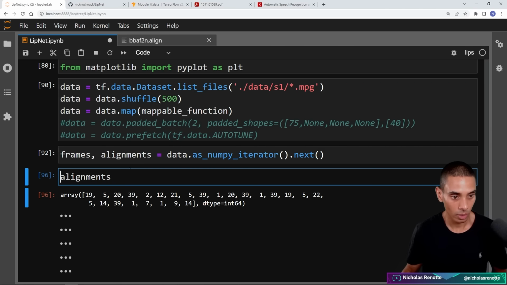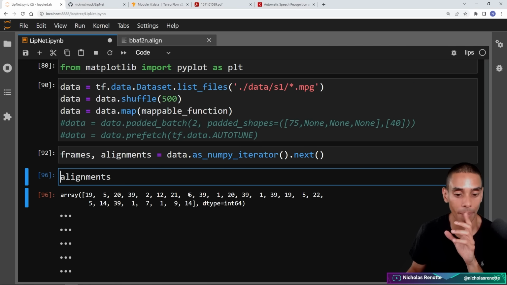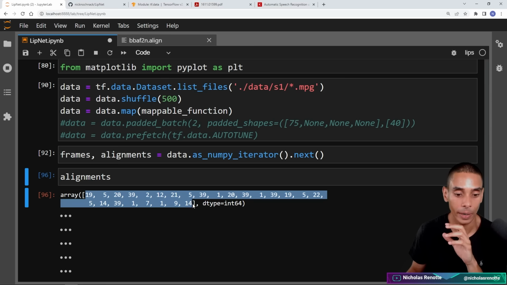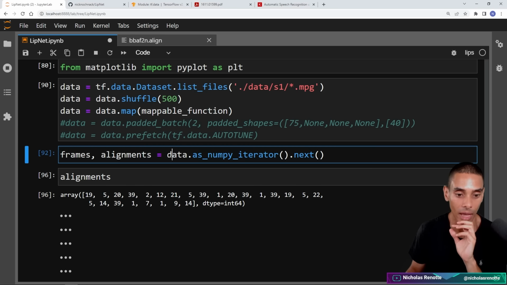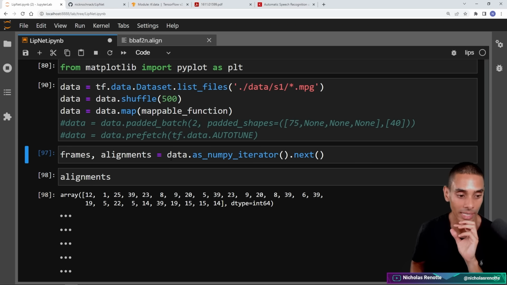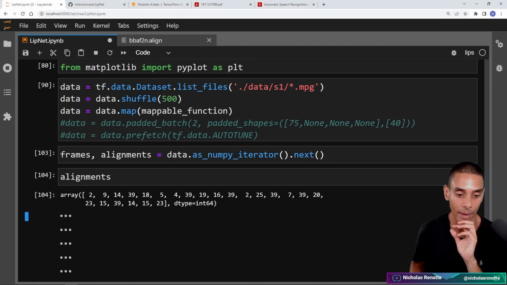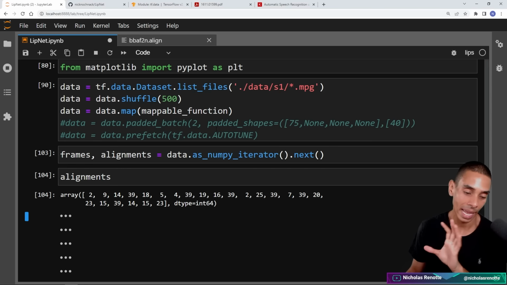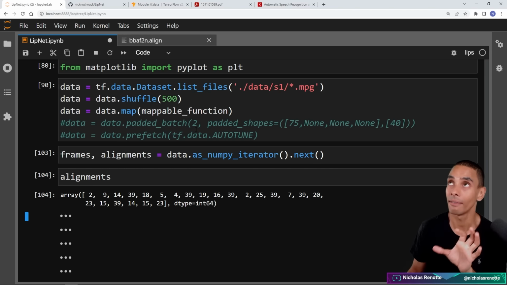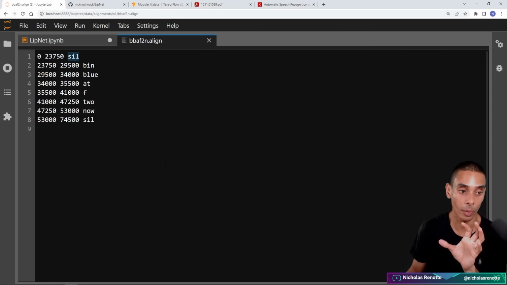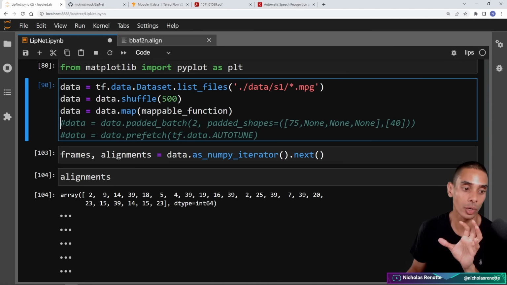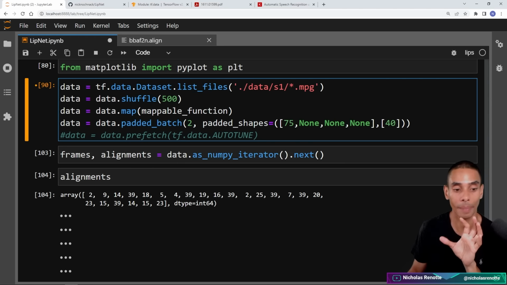Okay. So then what we want to do is we want to pad this out, because right now we're going to have variable lengths for each one of these sets of alignments. So if I go and run this again, you can see that one's a different length. That one's a different length. That one's a different length. And this is because there's going to be a different number of characters inside of each one of these sets of alignments that we've got over here. So what we can do is we can convert these to a padded batch.